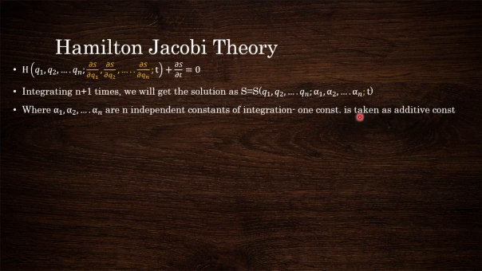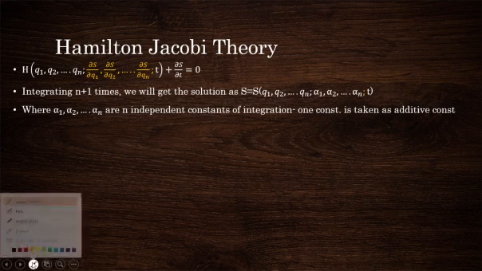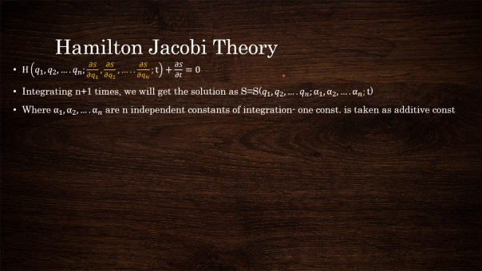We have taken it as an additive constant. Why? Because S is not appearing in the equation as such, but as a partial derivative. So the partial derivative of a function is the same as the partial derivative of the same function with an additive constant. That is what is mentioned earlier.